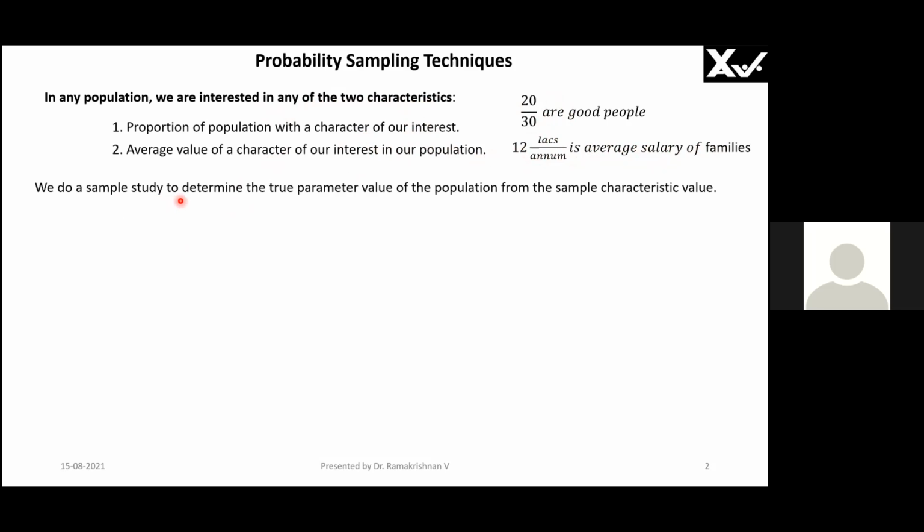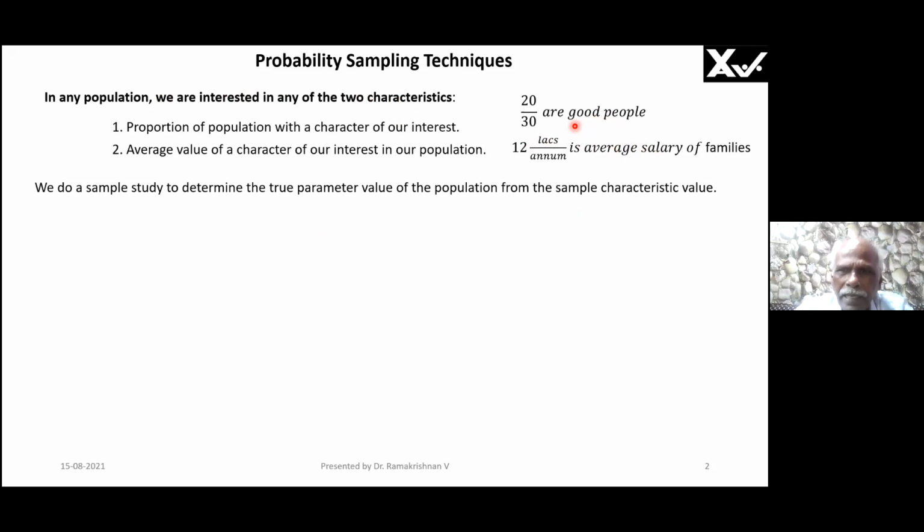We do a sample study to determine the true parameter value of the population from the sample characteristic value. I think we have not taught many of these terms here, therefore I will teach you now. Please note, these two characteristics, the average and proportion, are all characteristics.